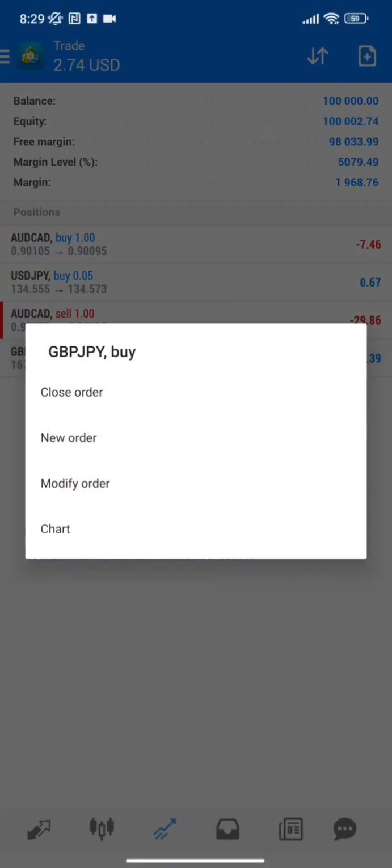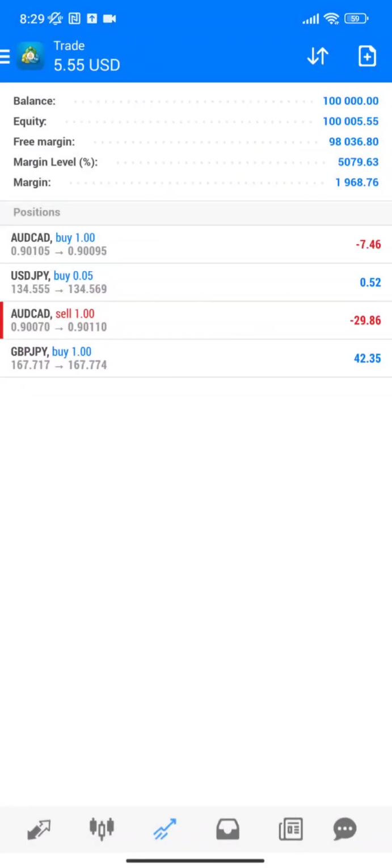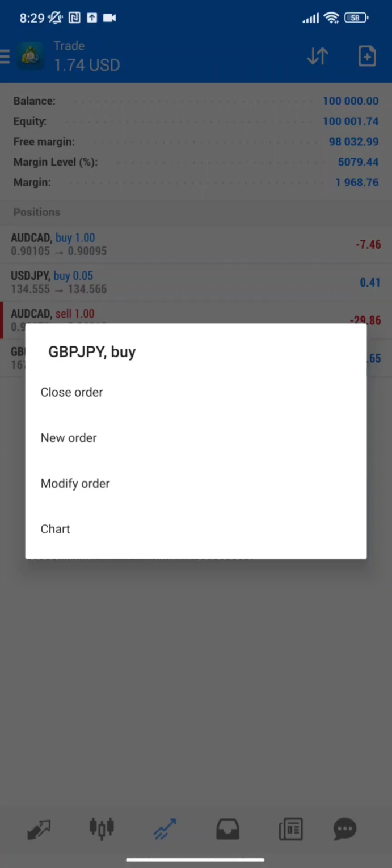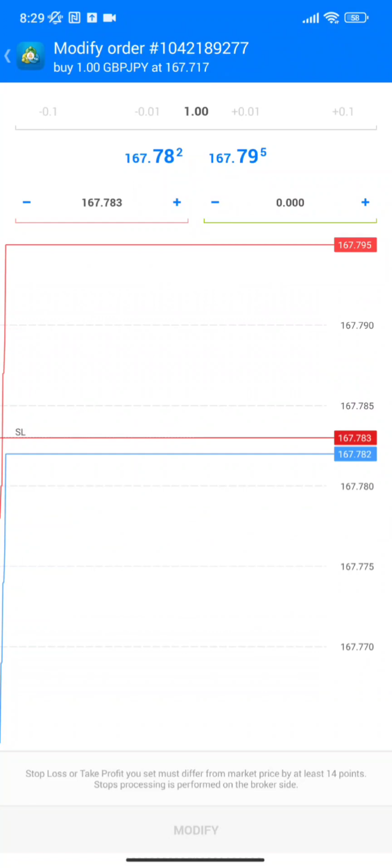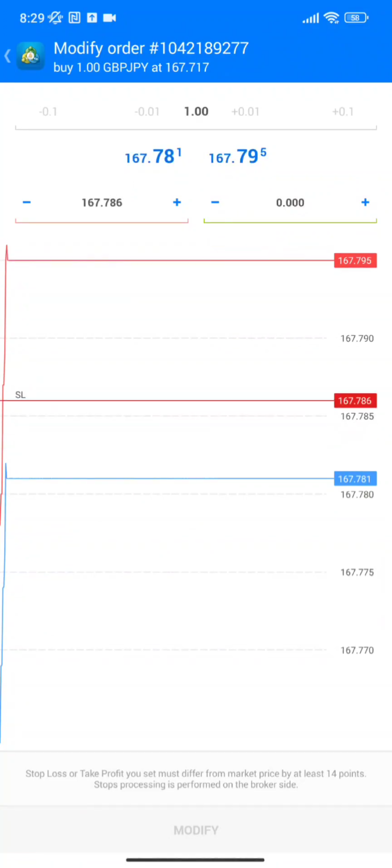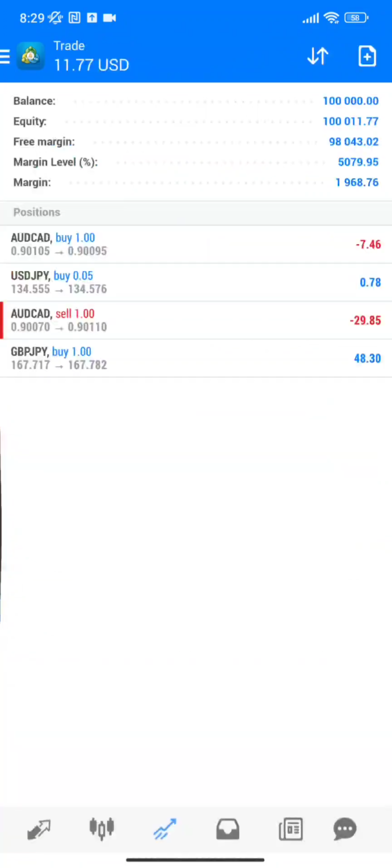So you open the charts, you look at the trade you've already taken on this part here where you see the trades you've taken, and then you press and hold on it if you're using an Android device. If you're using an iPhone, I've forgotten how you do that, but it's almost similar, right? And you click on modify order. When you click on modify order, then you can set a stop loss and set your take profit here.